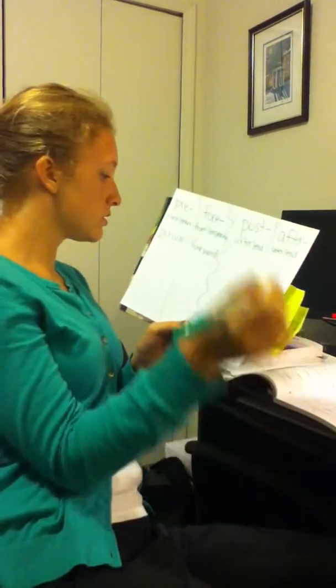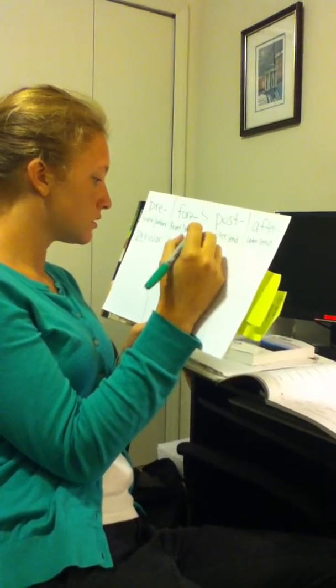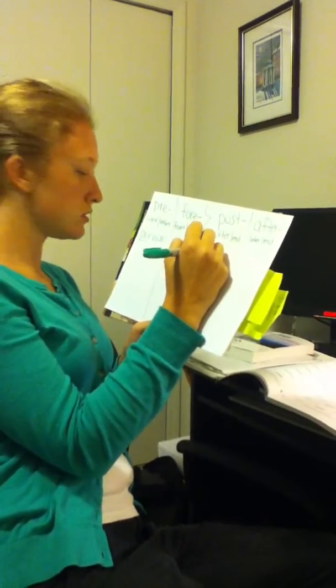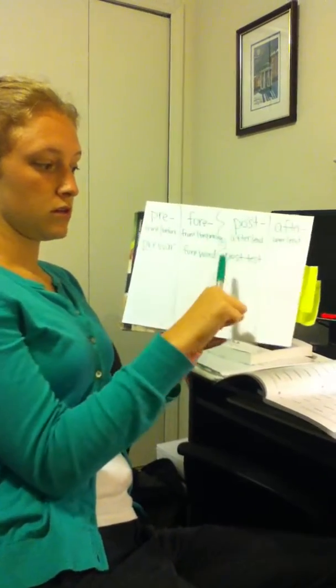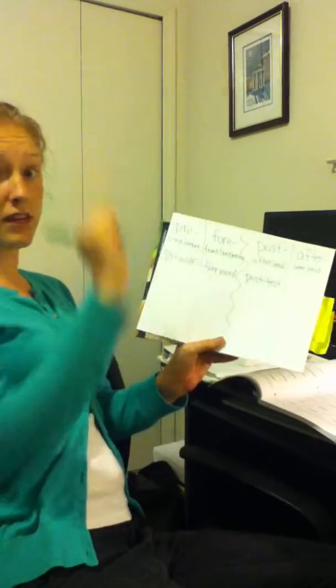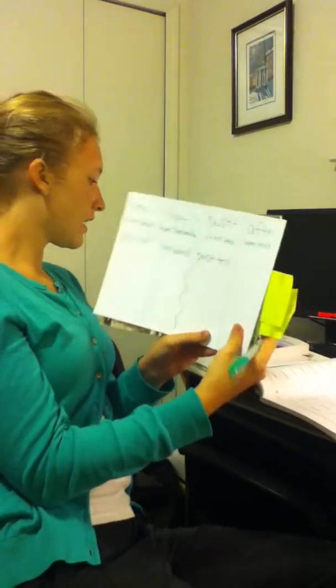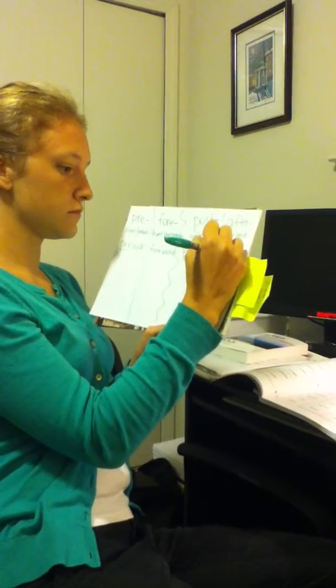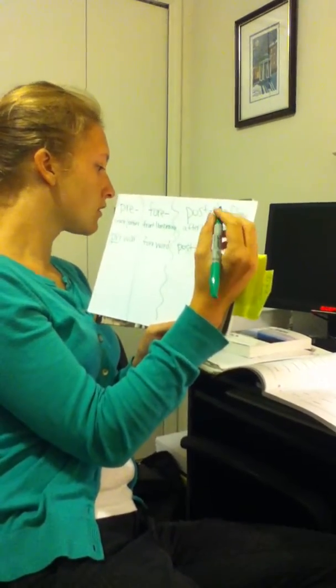Let's see. Post-test. This is the test that's coming at the end. Not the pre-test, which came at the beginning. It's the post-test. It's what came after you learned it. And after, afternoon. That means noon is 12 o'clock. After that is afternoon. It came later. It's the end of noon.